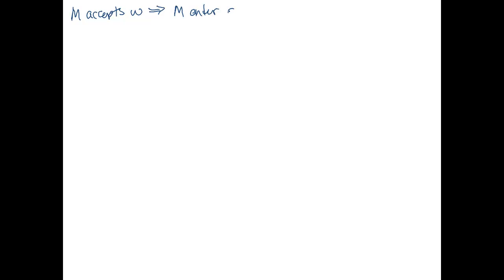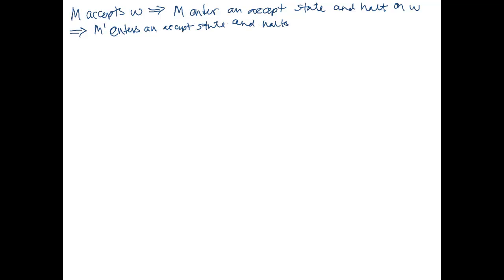Then M would enter an accept state and halt on W. Okay, remember that our modification doesn't change the behavior when M accepts W. It only changes the behavior when M rejects W. Therefore M prime enters an accept state and halts on W.